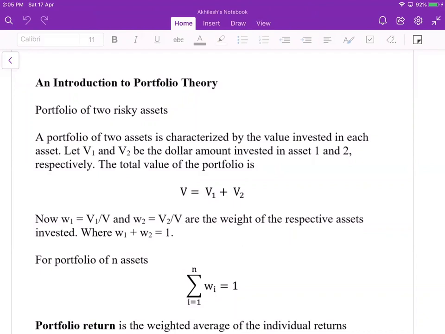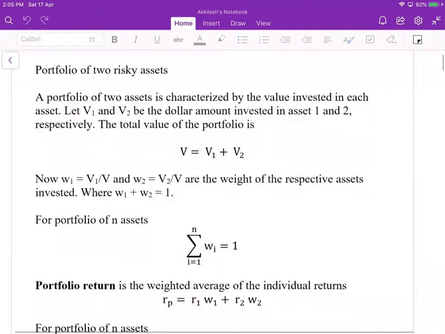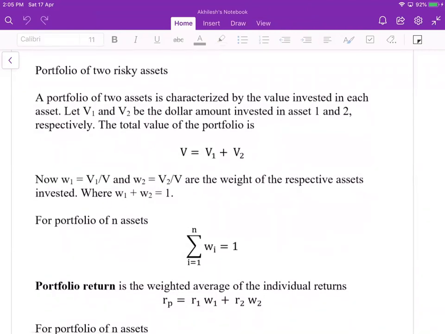So today the focus is constructing a portfolio of two risky assets. Two risky assets might be two sub-risky portfolios as well, and anyway we'll have a risk-free asset. Suppose a portfolio of two assets is generally characterized by the value invested in each asset. So you have invested money in two assets. In one asset you invested V1 and in the other V2.